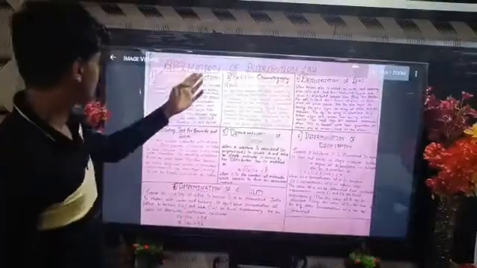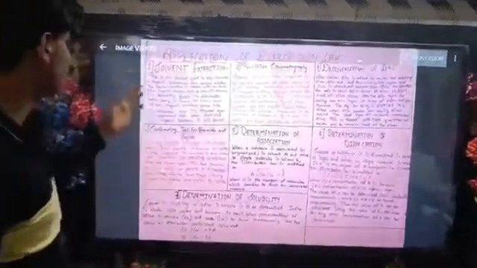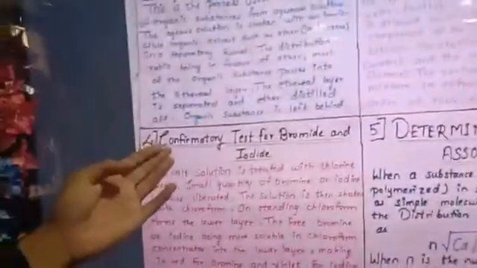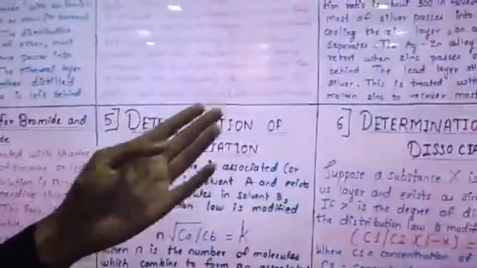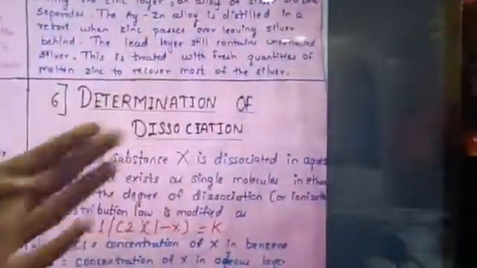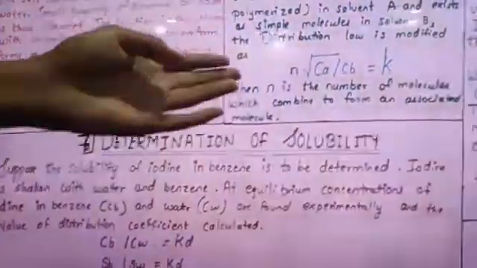Now the applications of distribution law. It has 7 applications. First, solvent extraction, partition chromatography, desilverization of lead, confirmatory test for bromine and iodine, determination of association, determination of dissociation, and last, determination of solubility.